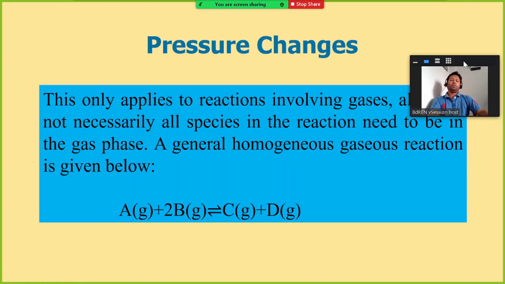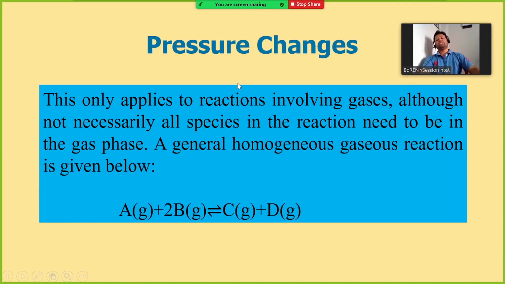Now, what happens if we change the pressure in equilibrium? This condition is applicable only for gaseous components, reactant or product, if they are in gaseous state. This only applies to reactions involving gases.